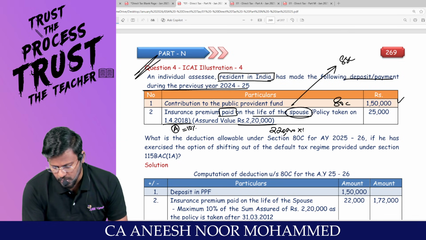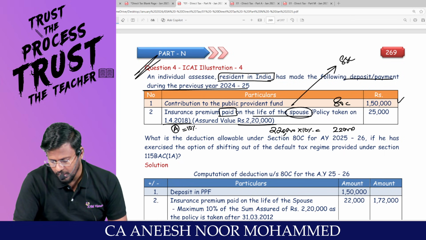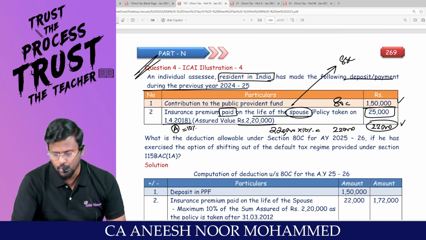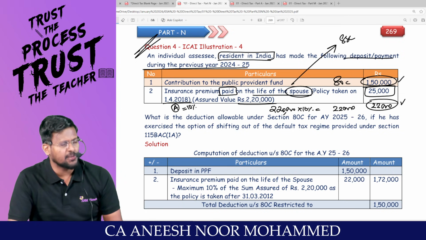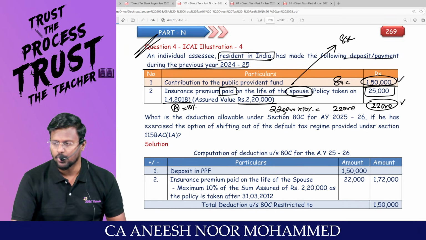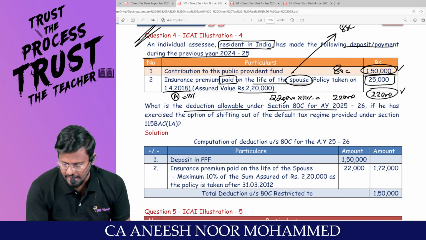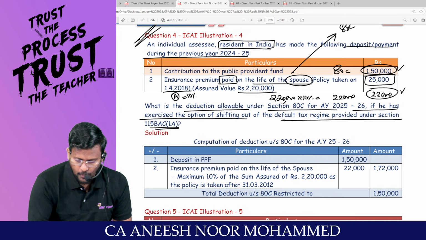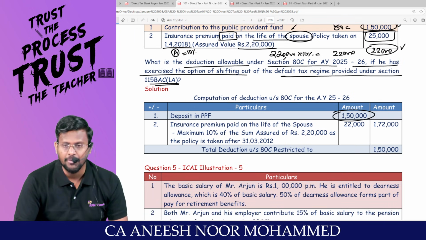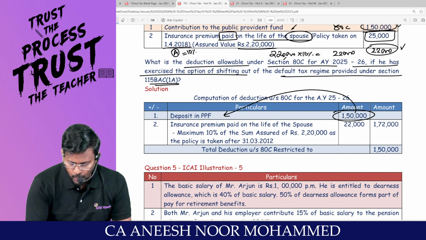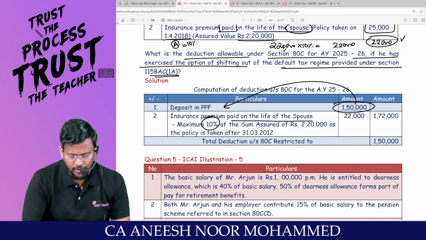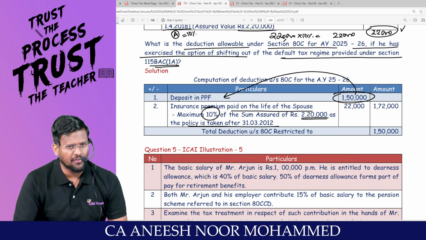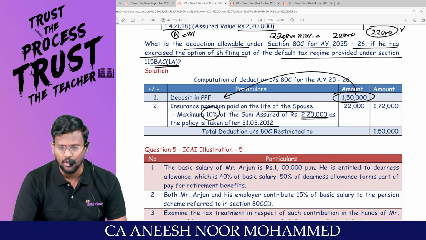So 2,20,000 into 10% comes to 22,000. But they have really paid 25,000. It should be restricted to 22,000. But my dear lovable students, you can't claim 1,50,000 and 22,000 under 80C, because individually under 80C the maximum deduction allowed will only be 1,50,000. What is the deduction allowable under 80C for assessment year 25-26 if you have exercised the option of shifting out of the default tax regime provided under 115BAC subsection 1A? Sir, deposited in PPF, you are entitled to claim deduction, and under insurance premium paid on the life of the spouse, maximum 10% of the sum assured, which comes to 2,20,000, as the policy is taken on or after 31/3/2012, because the cutoff date is 31/3/2012. Am I right?